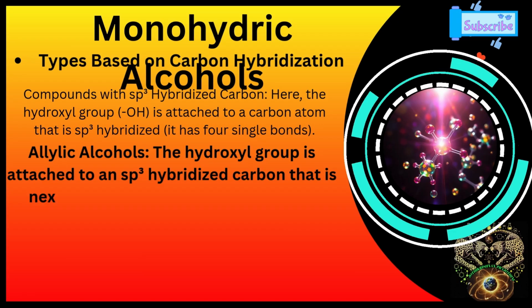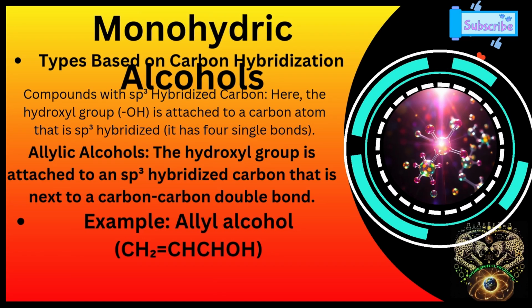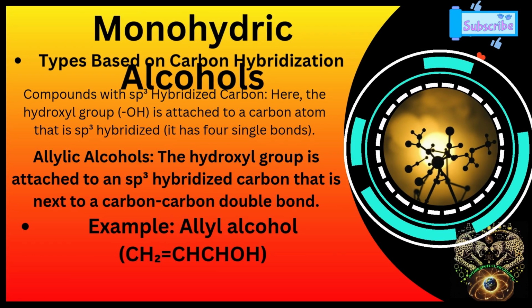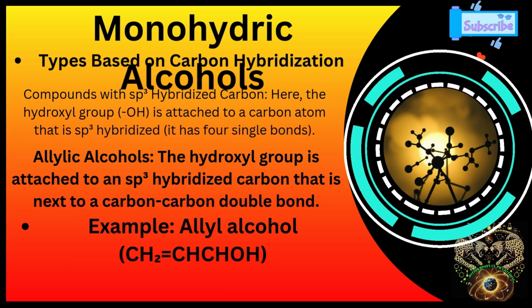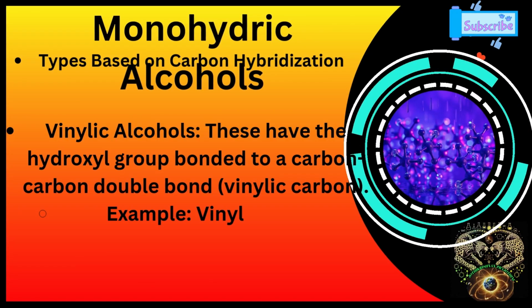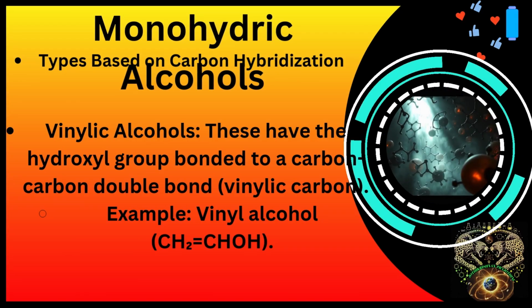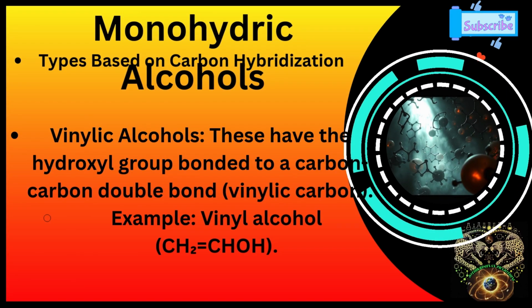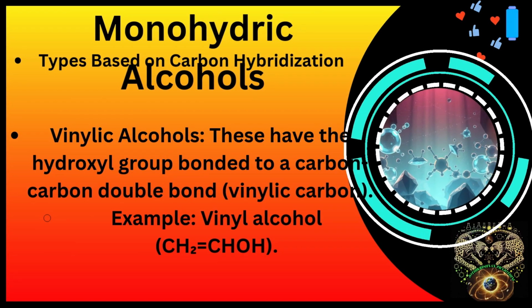Allylic alcohols are those where the hydroxyl group is attached to an sp3 hybridized carbon that is next to a carbon-carbon double bond. In compounds with an sp2 hybridized carbon atom, the hydroxyl group bonded to a carbon-carbon double bond gives vinylic alcohols.